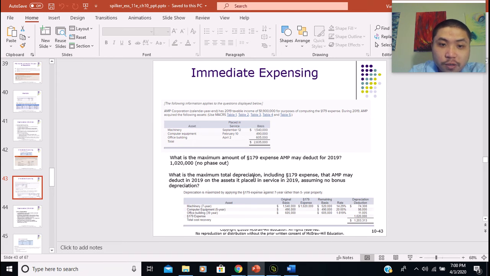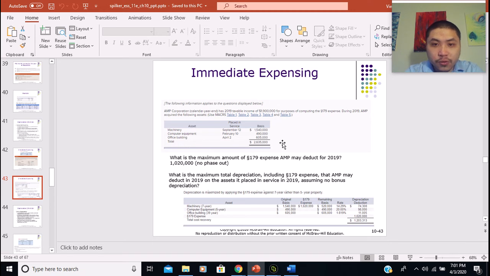Section 179 expense only applies to personal property. It doesn't apply to real property. So here we have two pieces of personal property, which are the machinery and the computer equipment.